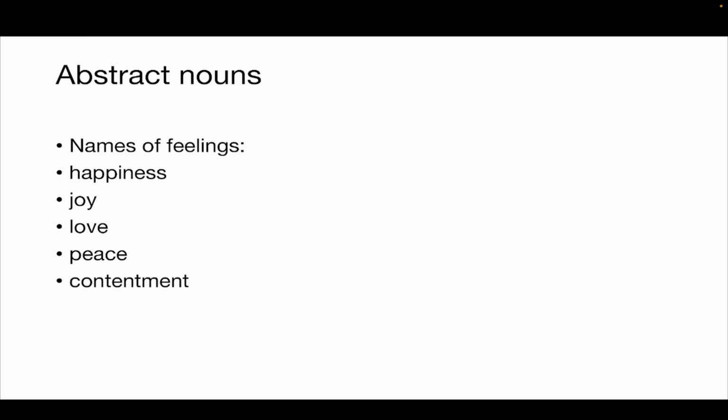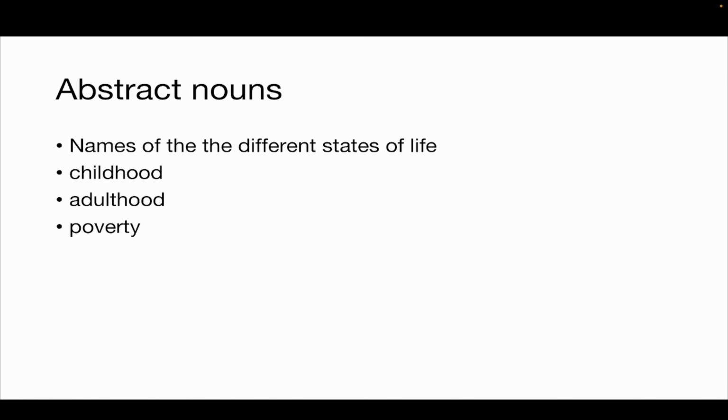Abstract nouns are the ones, as I mentioned, that don't represent any physical form. So these can be names of feelings, for example: happiness, joy, love, peace, contentment. Contentment is the other word for satisfaction. And names of the different states or stages of life like childhood, adulthood, poverty.